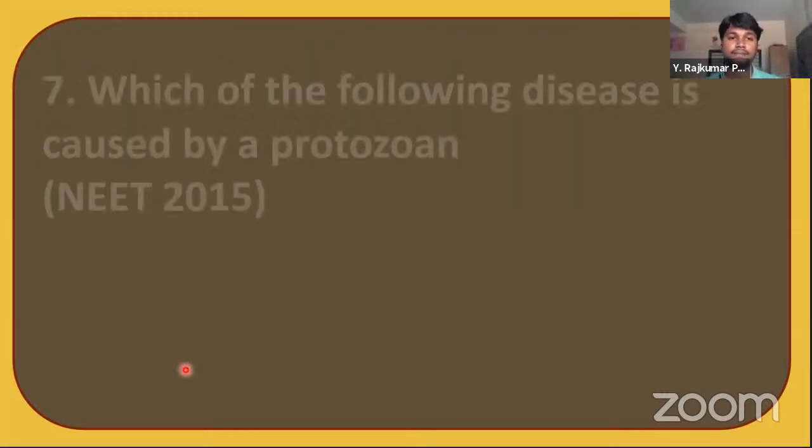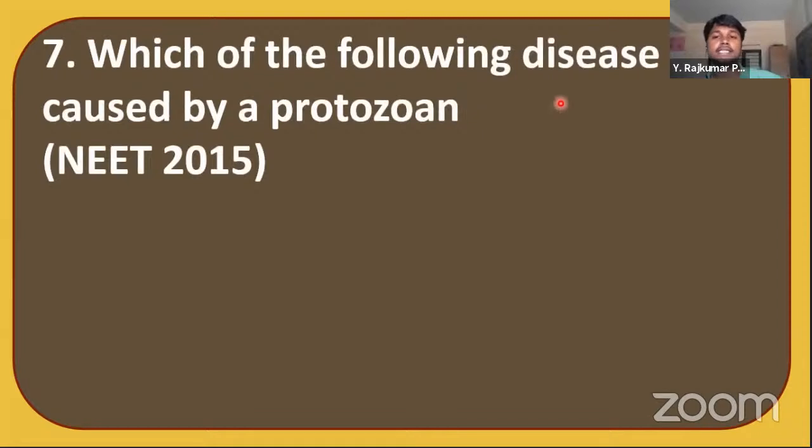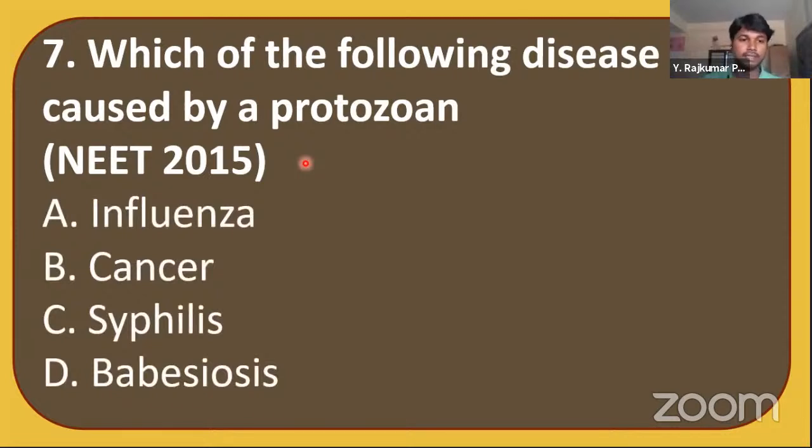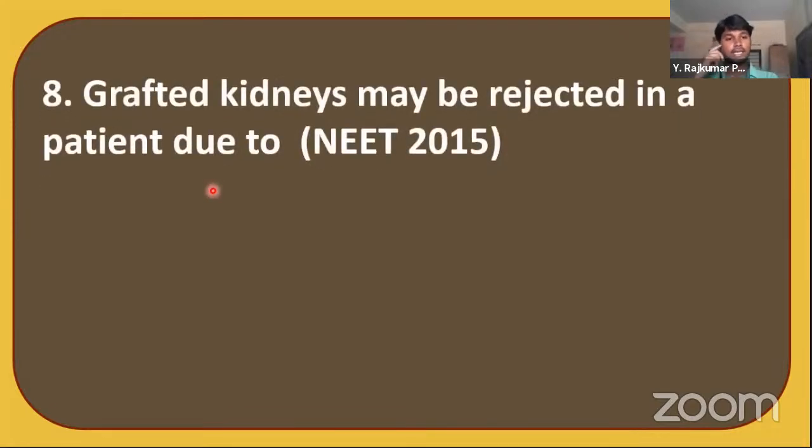Okay. Which of the following diseases is caused by a protozoan? Okay, which is caused by a protozoan? Right? Influenza, cancer, syphilis, and babesiosis. Babesiosis. Okay. The answer is babesiosis. Right? This is caused by a protozoan. It was asked in NEET 2015. Let's go to the next question.